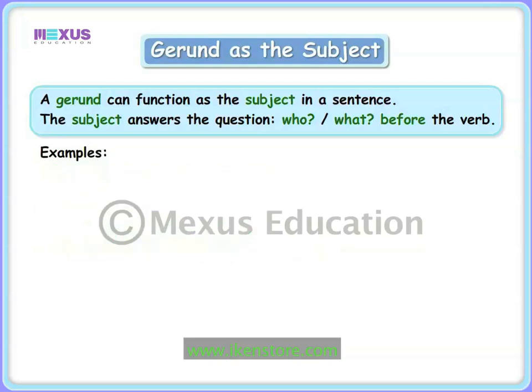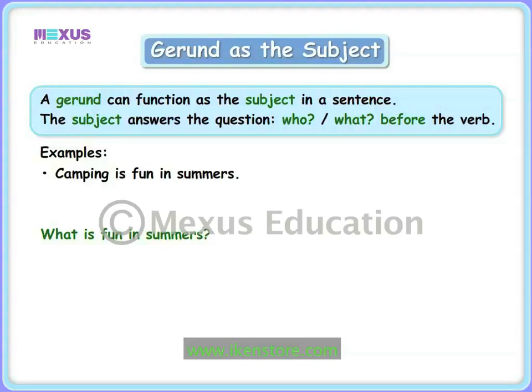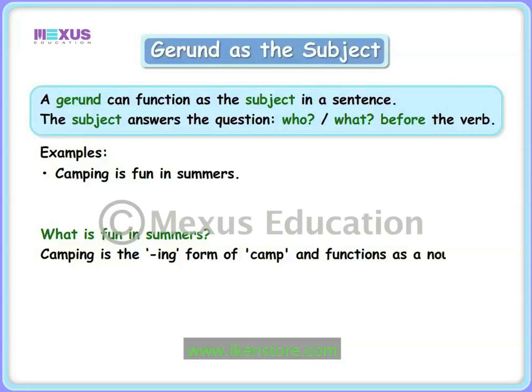Let us look at another example. Camping is fun in summers. We ask the question, what is fun in summers? We get the answer as camping. Camping is the ing form of the verb camp and functions as a noun. Therefore, camping is a gerund which functions as the subject.